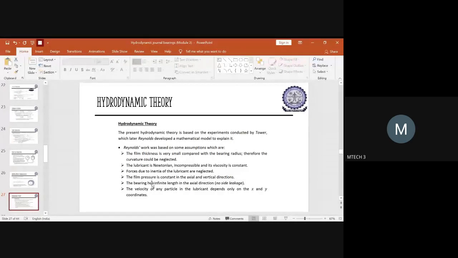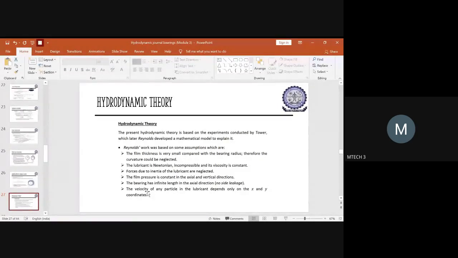I told you in the very beginning, if we assume bidirectional flow, then it will be very complicated to derive either the Petrov equation or the hydrodynamic equation. Hence here the side leakage is always assumed to be neglected, so that it will be unidirectional across the axial direction, and the length of the bearing could be an infinite one. So this was the assumption made.